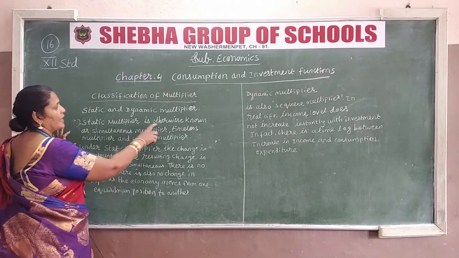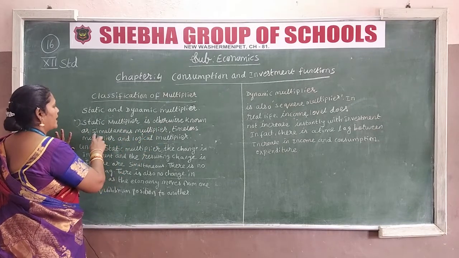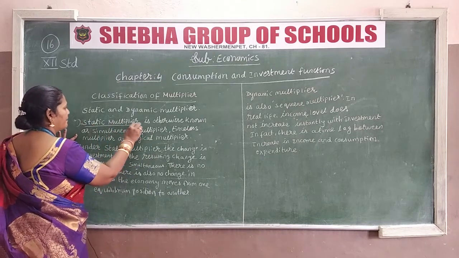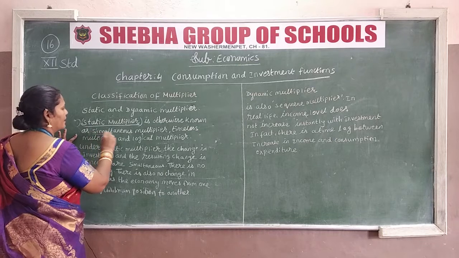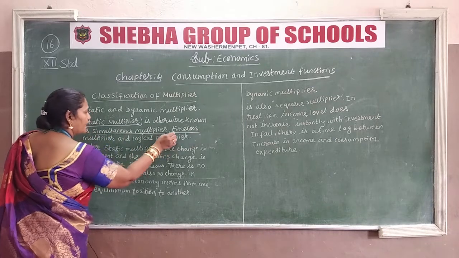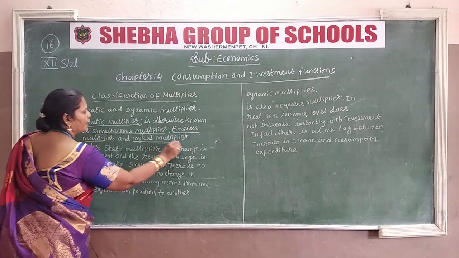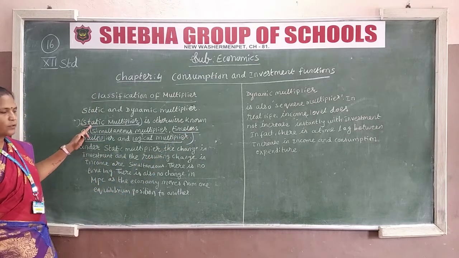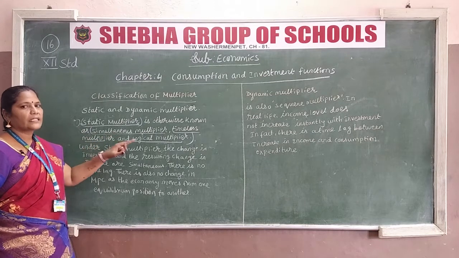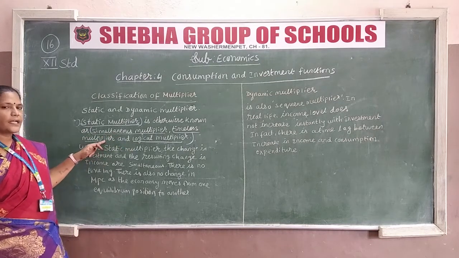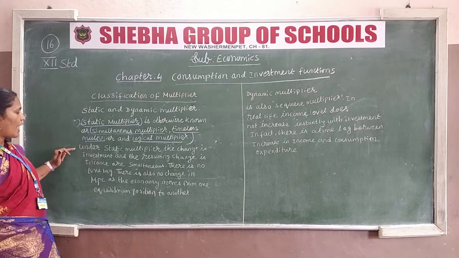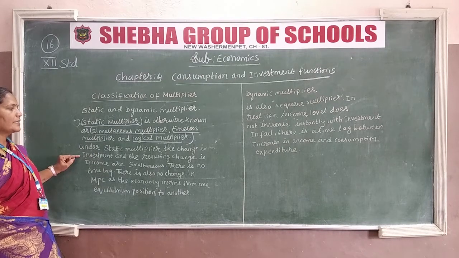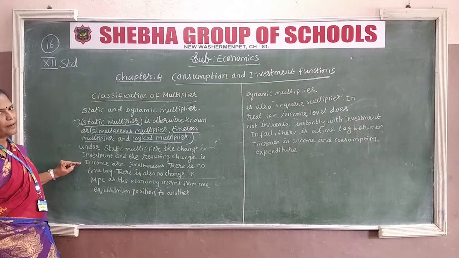Static multiplier is otherwise known as simultaneous multiplier. That means static multiplier is known as the simultaneous multiplier, timeless multiplier and logical multiplier. It is known by three names. So under static multiplier, the change in investment and the resulting change in income are simultaneous.